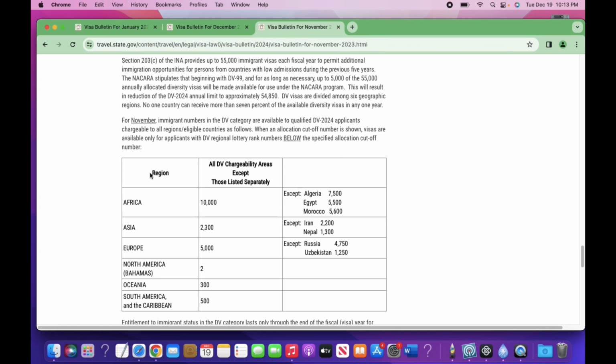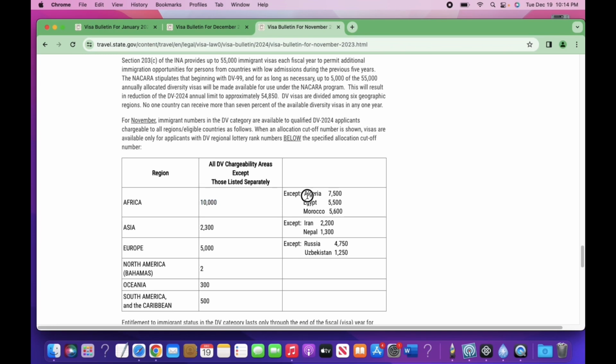To begin with, we have the regions. We have Africa as the first one. In Africa, all the DV chargeability areas, except those listed separately, are going up to 10,000, except 3 countries in Africa.